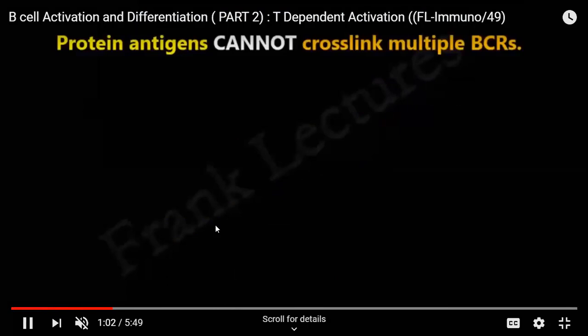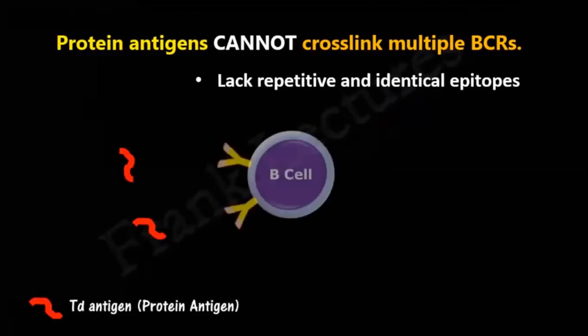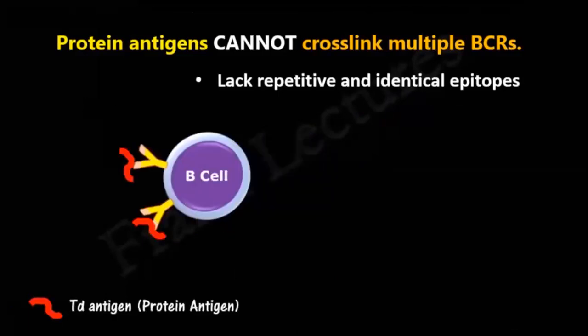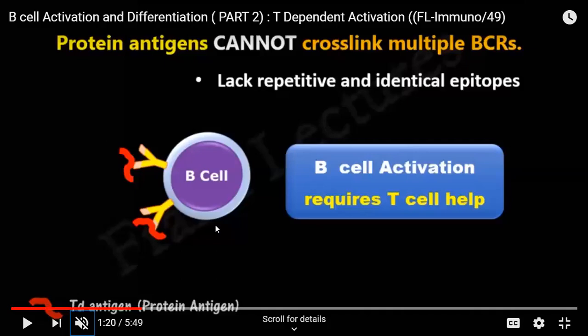This process is a little bit different compared to the other one. Here the antigens are mostly protein. Now the nature of the proteinaceous antigen is that it cannot cross-link with multiple B cell receptors, and it does not possess the same kind of repetitive epitope.